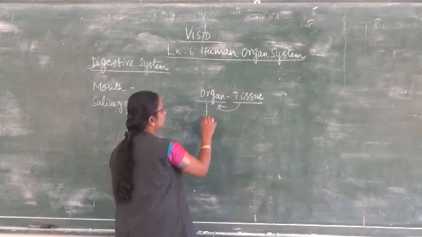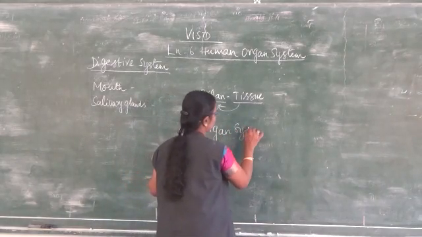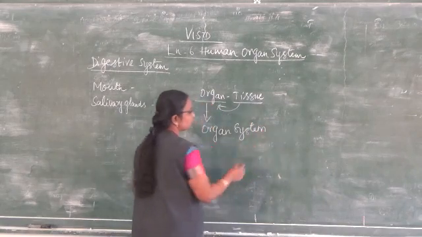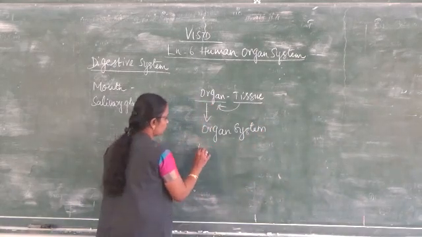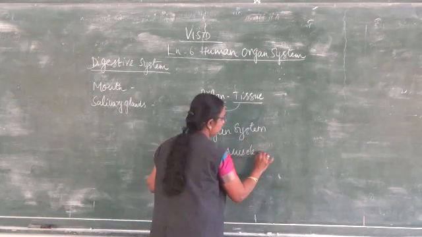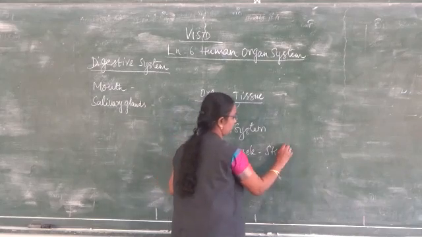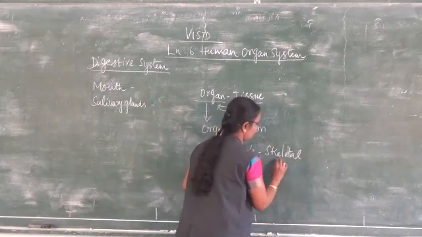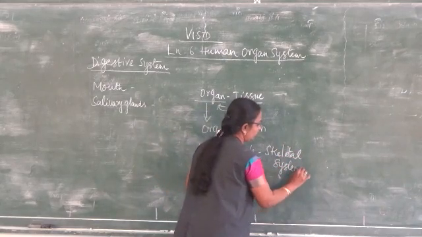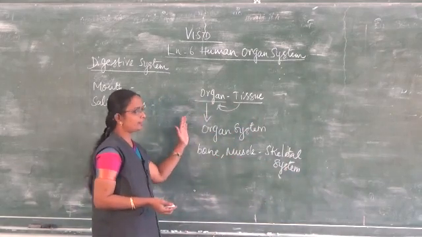Organs clubbed together form the organ system. For example, the bones and muscles combine together to form the skeletal system. So, in this lesson, we are going to see about the organ system.